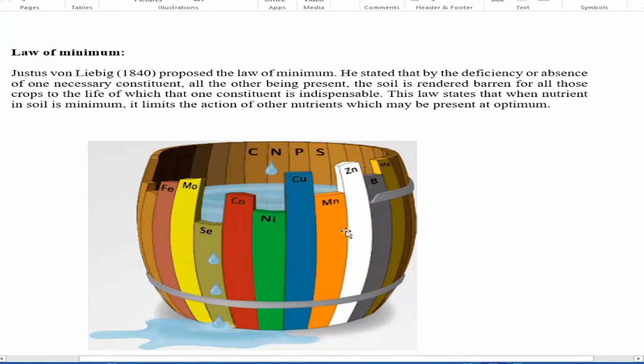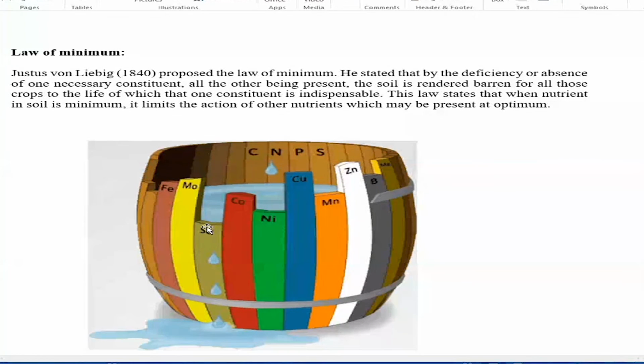Then can you hold water to the maximum level here? How much water can the barrel hold? Only up to this level, is it not? Where there is a minimum height of the wooden plate, you cannot hold water more than this.